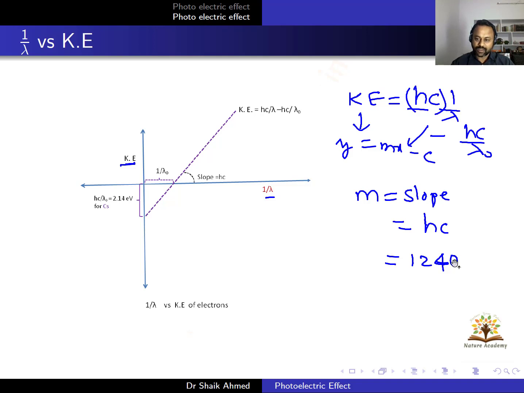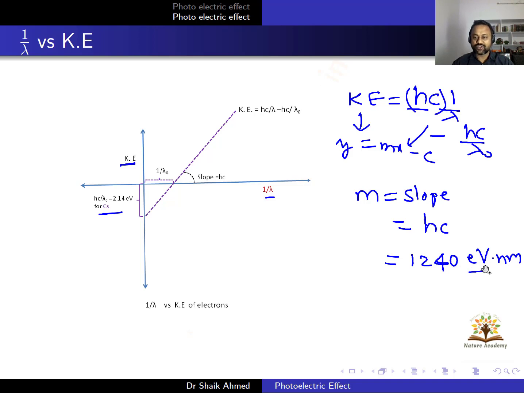It has a value, that is 1240 electron volt nanometers. Sometimes in your exams they will not ask what the physical meaning of the slope is; directly they will ask what the value of that slope is. Whatever the material, whether cesium or platinum, the slope value is the same. hc is equal to 1240 electron volt nanometers.